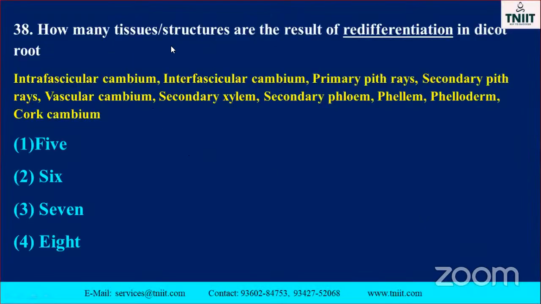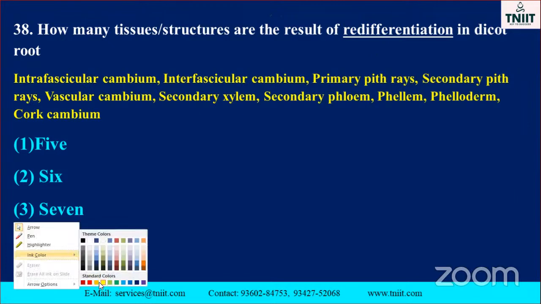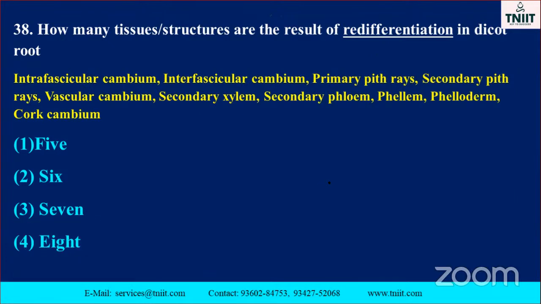Next, how many tissue structures are the result of redifferentiation? First of all, you should note down: what is differentiation, what is dedifferentiation, and what is redifferentiation. Here they are giving so many things: interfascicular cambium, intrafascicular cambium, primary pith rays, secondary pith rays, vascular cambium, secondary xylem, secondary phloem, phellem, phelloderm, and cork cambium. How many are the result of redifferentiation? What is the meaning of redifferentiation?